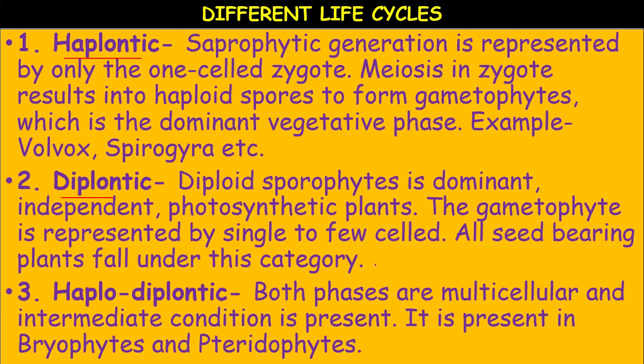So the example for haplodiplontic: bryophytes and pteridophytes. Whereas haplontic is algae. What is the example for diplontic? Gymnosperms and angiosperms.